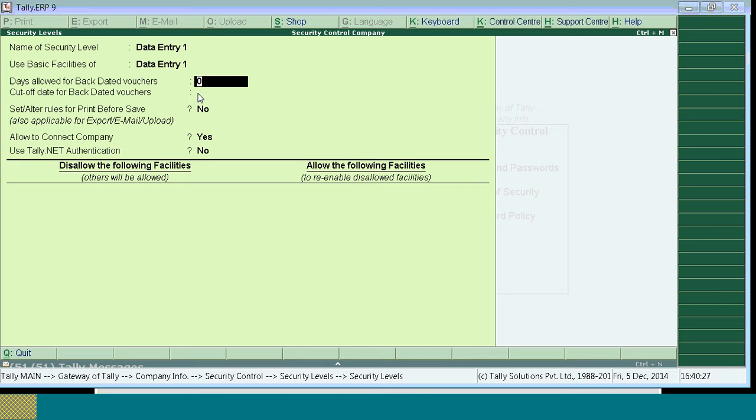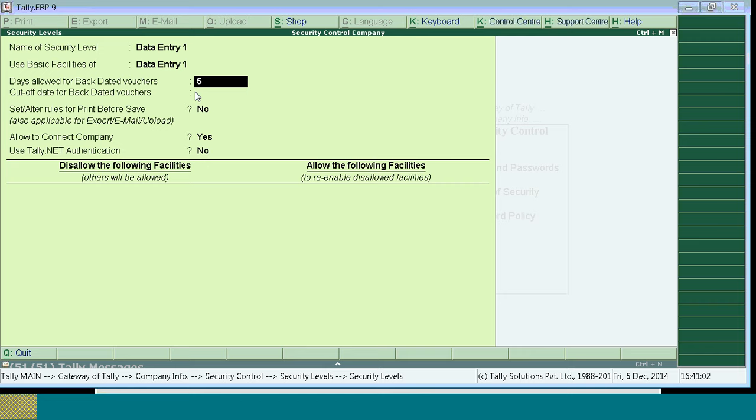That means, if I give days allowed for backdated voucher as 5, then based on the last date of transaction, for the last 5 days you will be able to alter, delete, and pass the transaction. Prior to 5 days, you will not be allowed to alter, delete, or create the transaction.